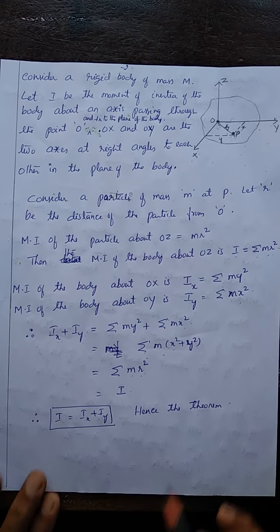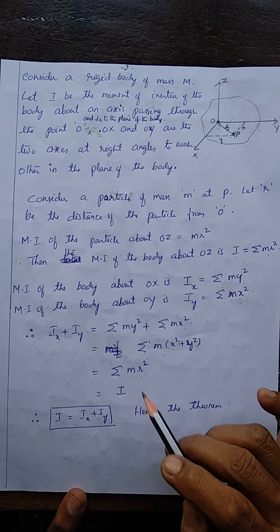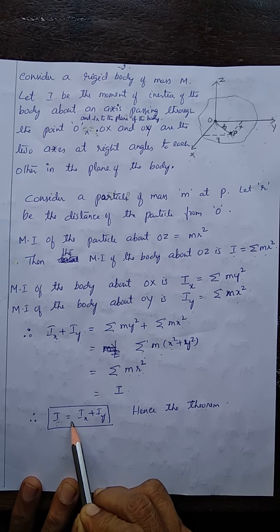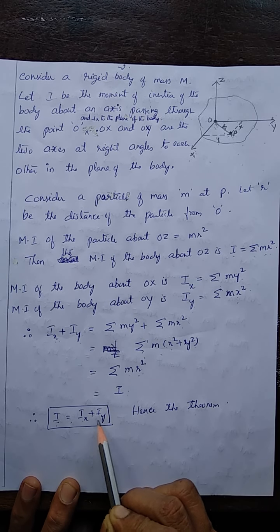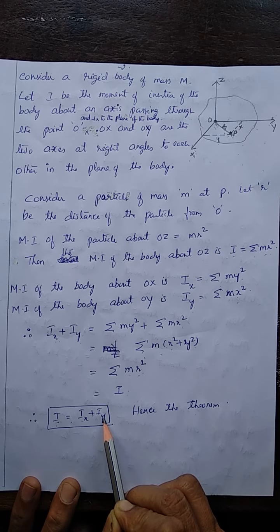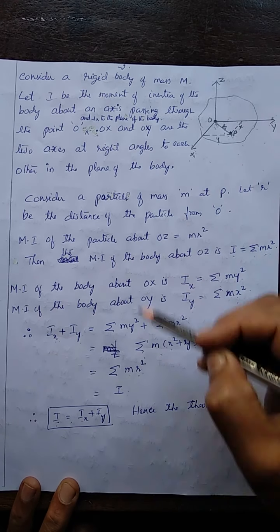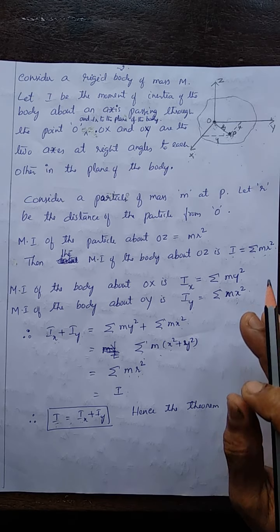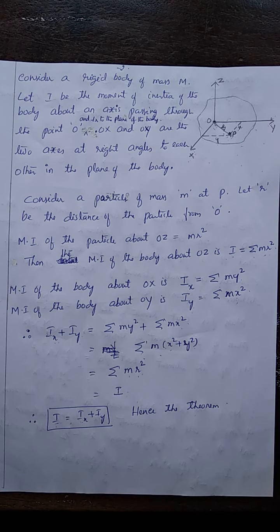Hence, the perpendicular axis theorem, or theorem of perpendicular axes. What does it say? Moment of inertia of the body about any axis perpendicular to the plane is equal to the sum of the moments of inertia about the two axes at right angles to each other in the plane of the body. And these are the two theorems of moment of inertia.